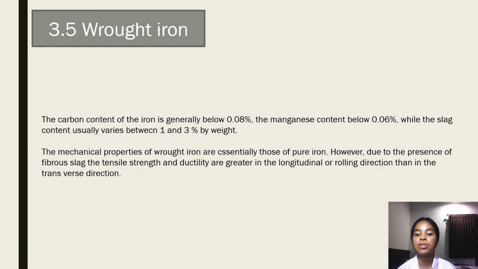However, due to the presence of fibrous slag, the tensile strength is greater in the longitudinal or rolling direction than in the transverse direction.